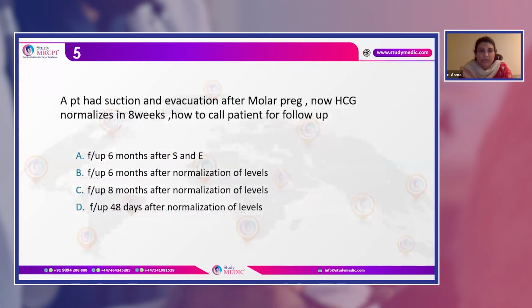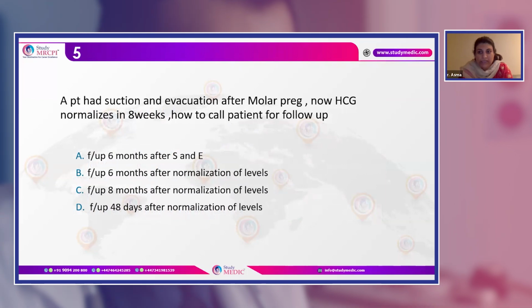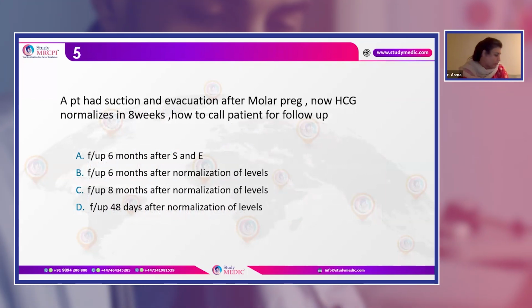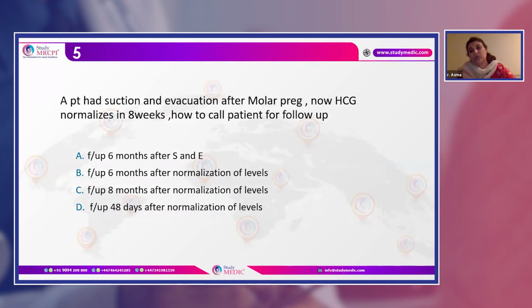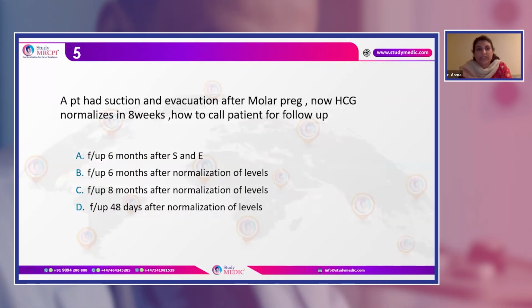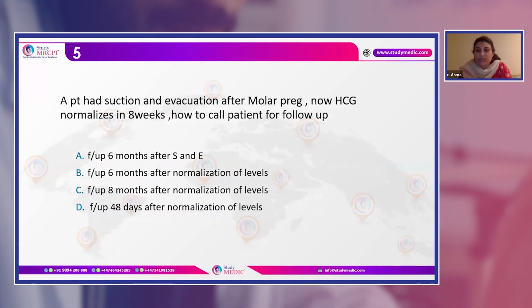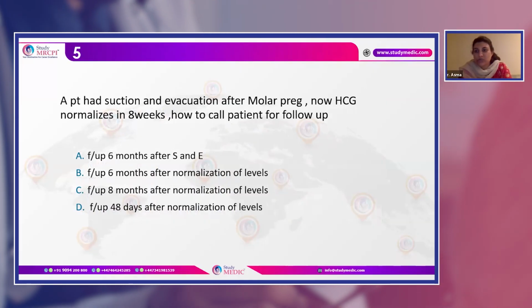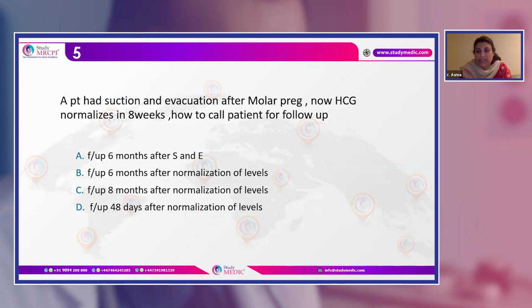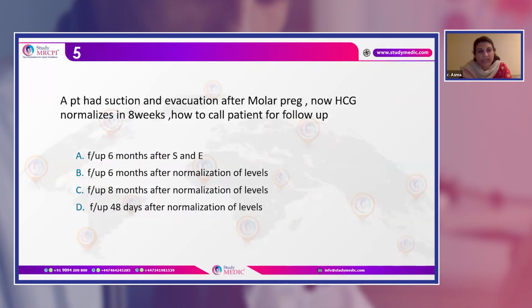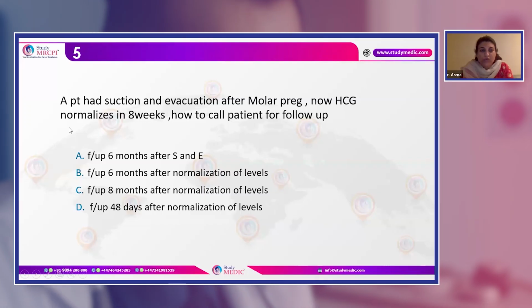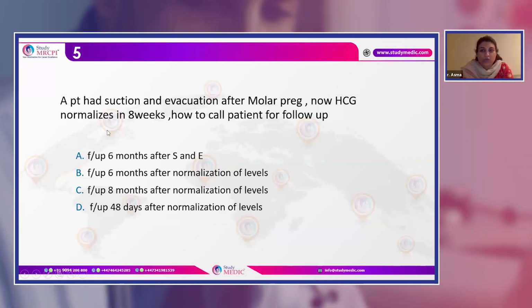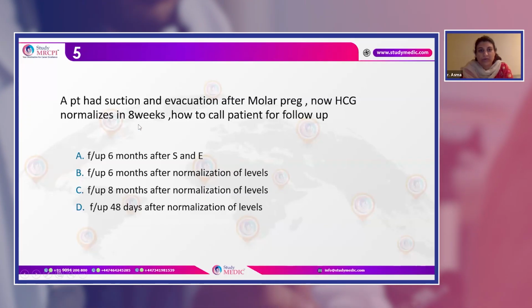Now, this is an interesting question, and it asks about a patient who had a suction and evacuation after molar pregnancy. Now, HCG normalizes in 8 weeks. How do we call the patient for follow-up? So this is a simple question. You need to go through the gestational trophoblastic disease guideline, which has been given by HSC. So it says it normalizes in 8 weeks. So this is the key point. It goes normal in 8 weeks after the procedure.